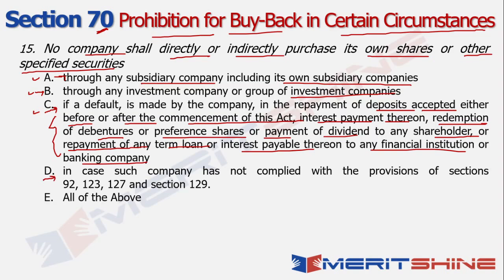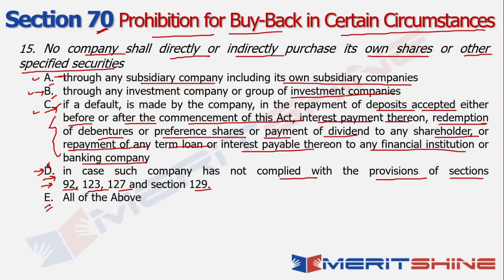If I look at option D, it says in case such a company has not complied with the provisions of section 92, 123, 127 and 129 of this particular Companies Act, right? So what could be wrong here is the naming or the numbering of the sections. But I'm looking at all the options and I know for a fact that A, B and C are definitely correct. So I need to have A, B and C in my answer. Now only D cannot be my correct answer. So even if D is incorrect, I need to have A, B, C as the correct answer, right?